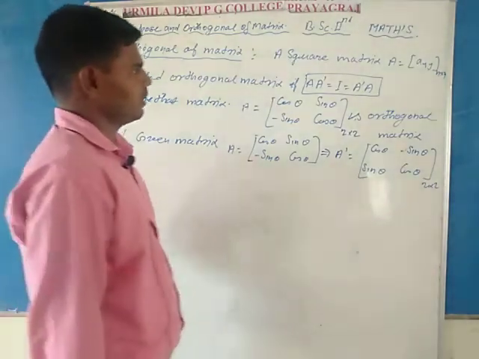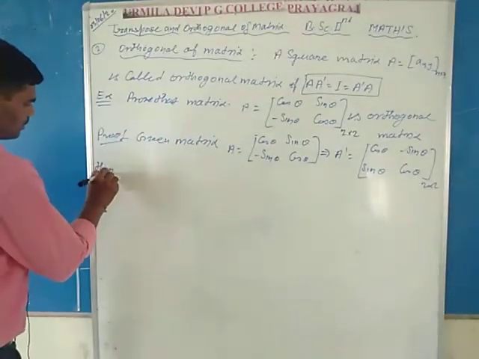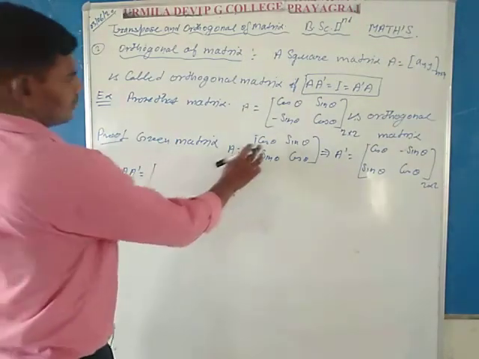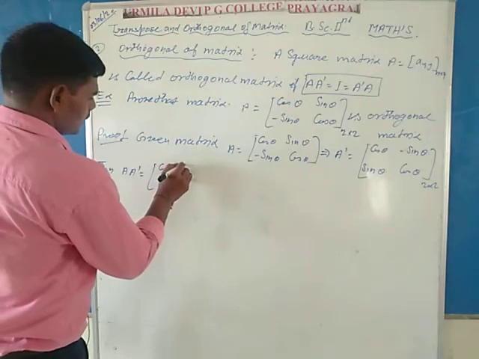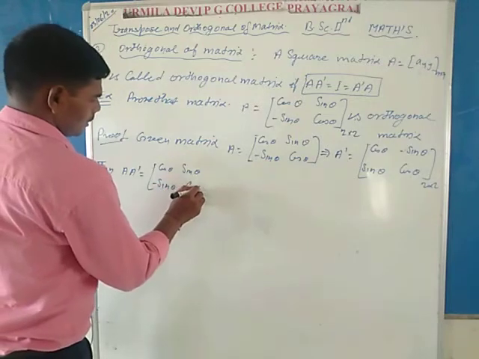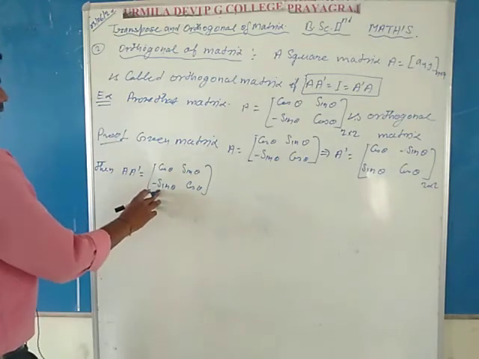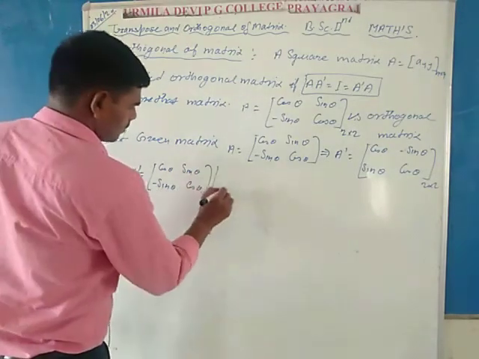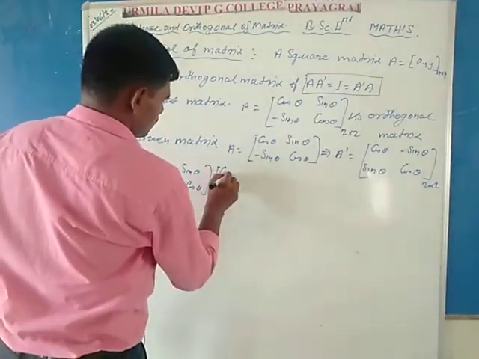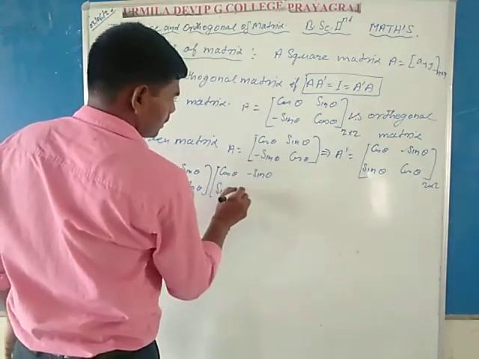Then by the definition of orthogonal, calculate the value of A into A dash. Putting the value of A, which is cos theta sin theta in the first row and minus sin theta cos theta in the second row, and then putting the value of A dash, with first row cos theta minus sin theta and second row sin theta cos theta.